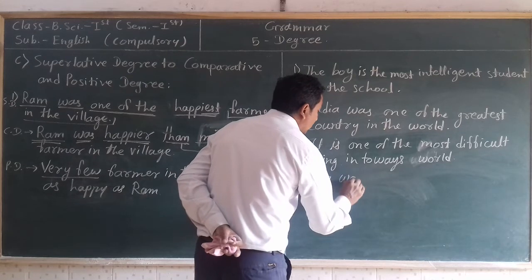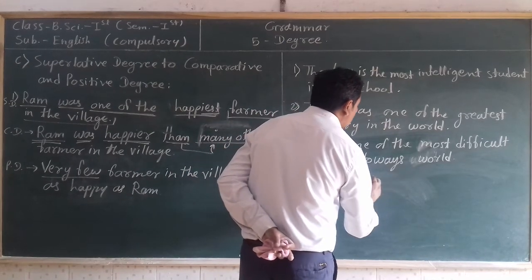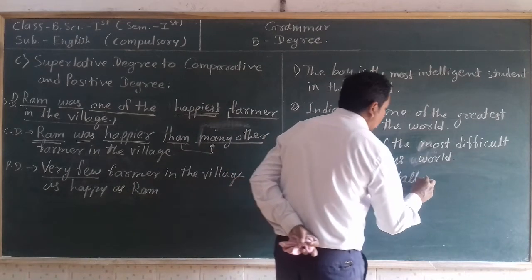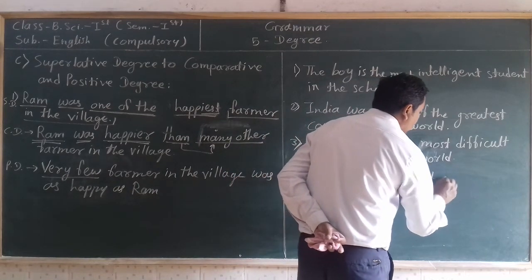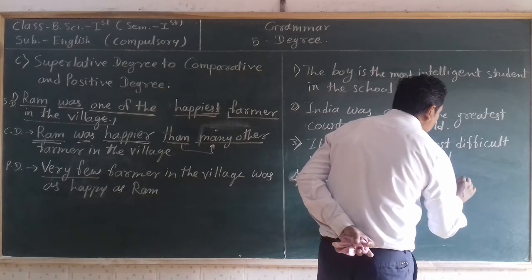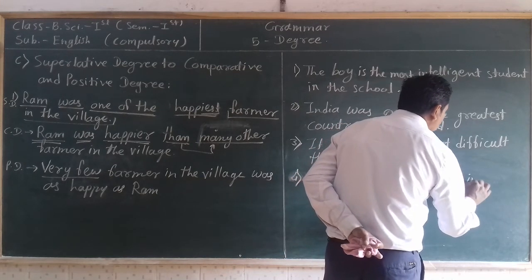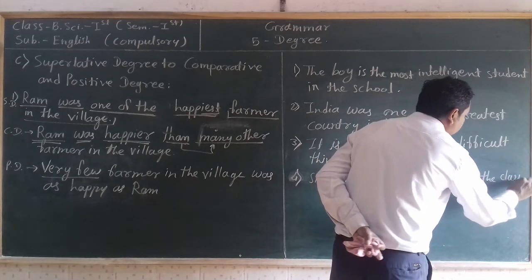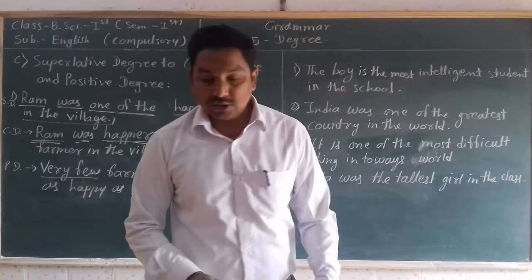Sita was the tallest girl in the class. So these are the four sentences.